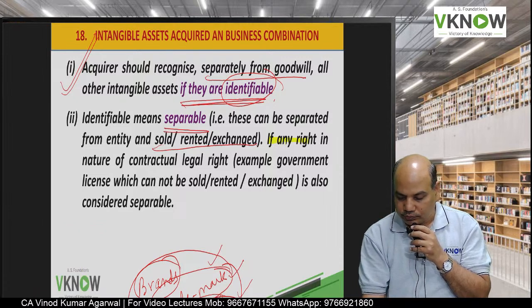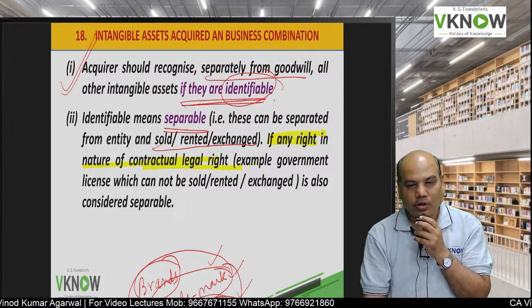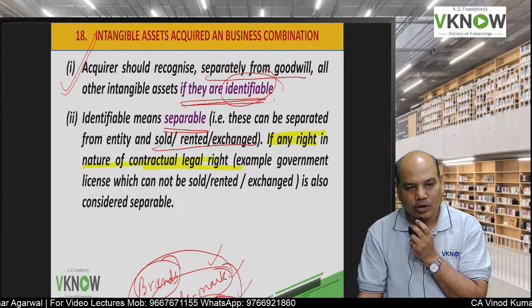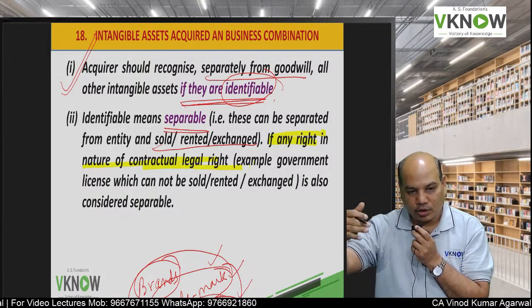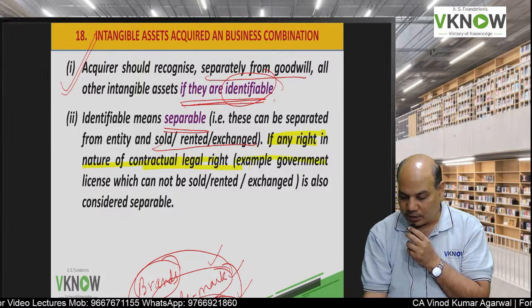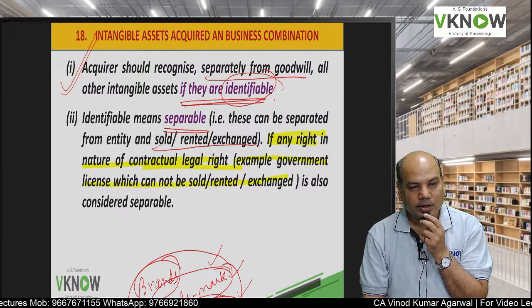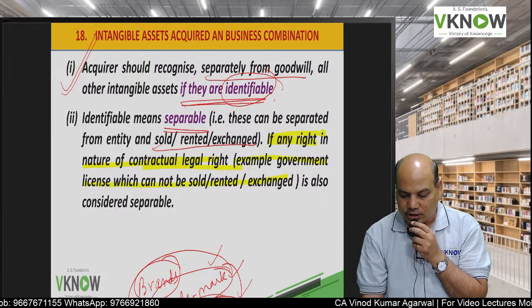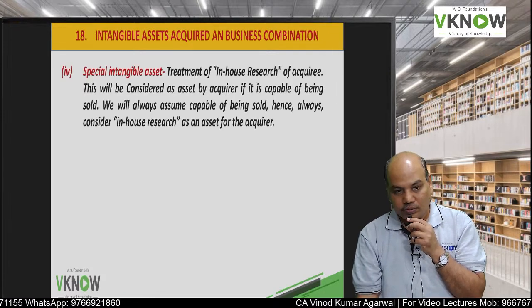If any right is in the nature of contractual or legal right, a contractual or legal right may not be sold, rented or exchanged. Example, government license, then also it will be treated as separately identifiable. In other cases you have to apply the test of separability.